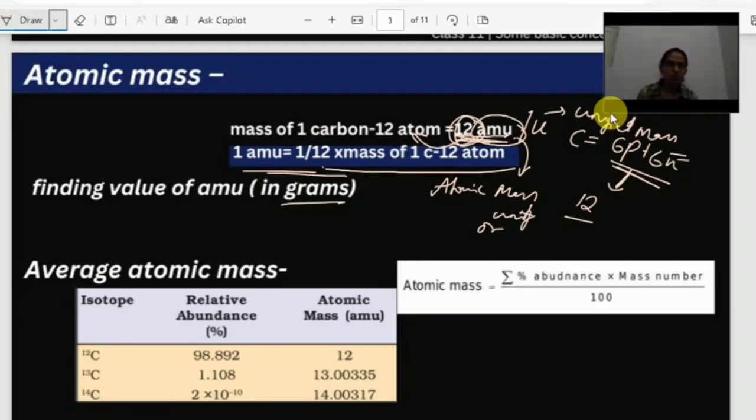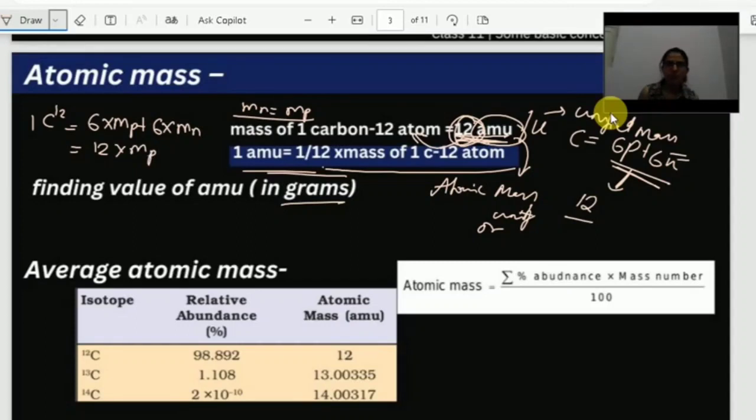In one carbon-12 atom, we know that we have 6 protons. So 6 into mass of proton plus 6 into mass of neutron. So we know that mass of neutron is equal to mass of proton. So I can write this as 12 into mass of proton.